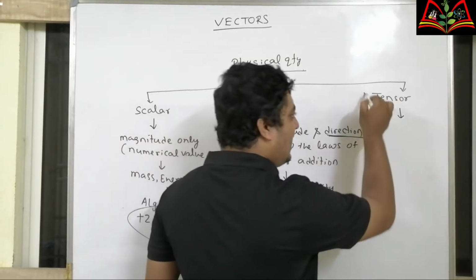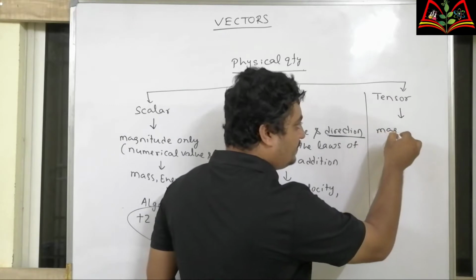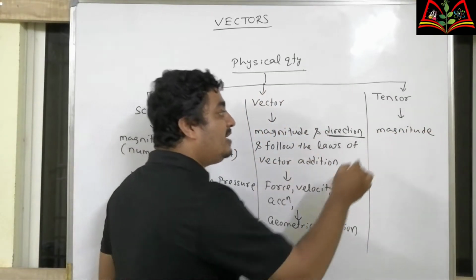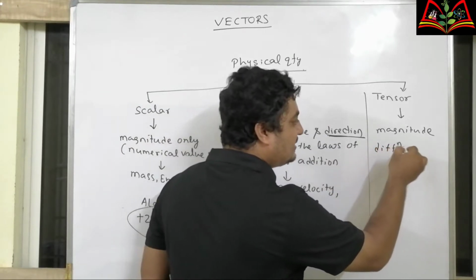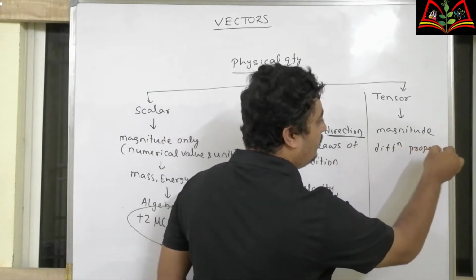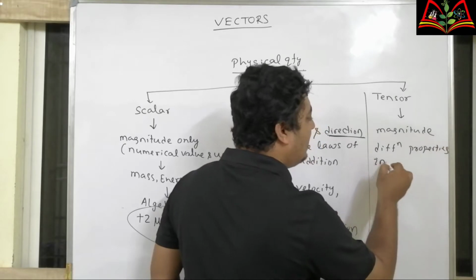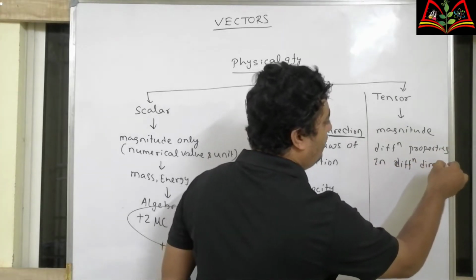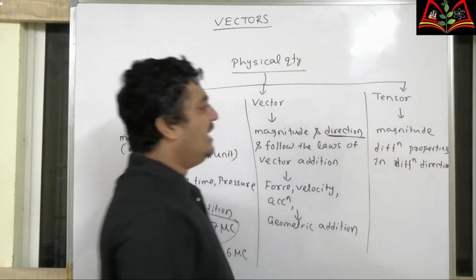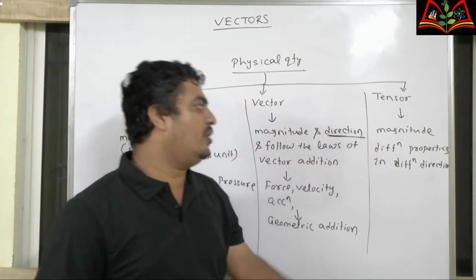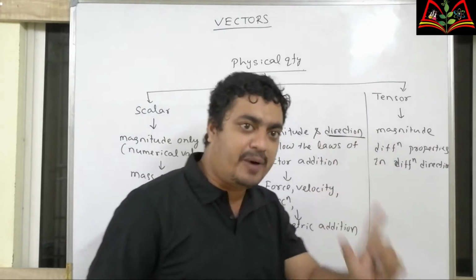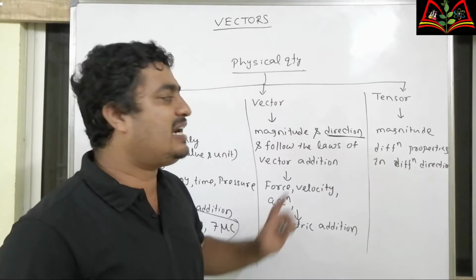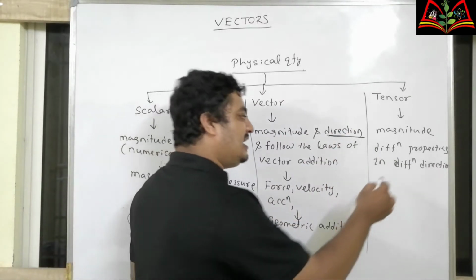Last part, tensors. These quantities have magnitude, but they have different properties in different directions. If a quantity has magnitude and possesses direction, but its properties along different directions are different, then that is called tensor.